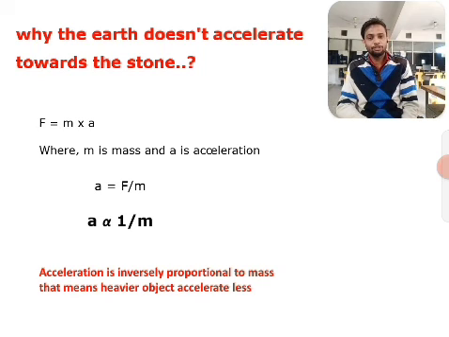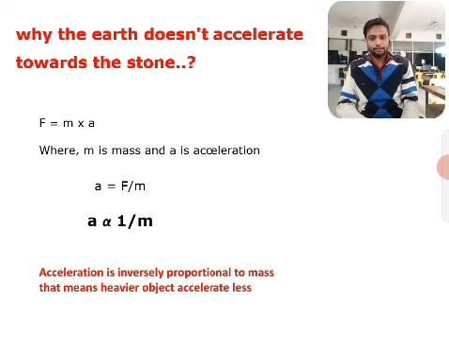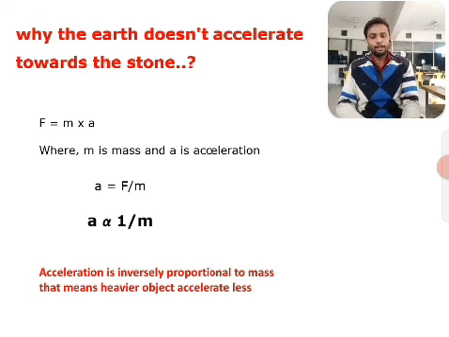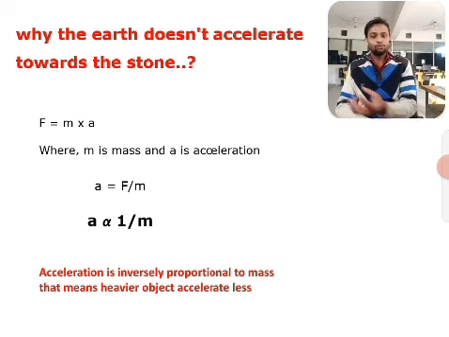And what does Newton's second law of motion say? Newton's second law of motion says that force is equal to mass into acceleration. So the force on an object is equal to the product of its mass and its acceleration. From this relation we see that acceleration is inversely proportional to mass. That means when the mass of an object is increased, its acceleration decreases. That's why the stone moves towards the earth's surface and the earth does not move towards the stone, because the earth's mass is much heavier than the stone.